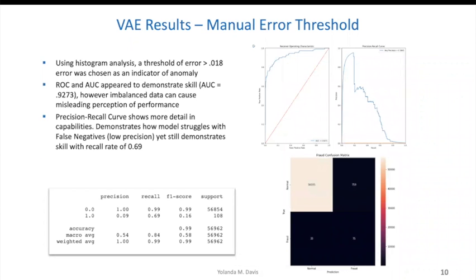Within this particular experiment, I did two different evaluations. One was a manual error threshold, where I looked at the classification results. I saw the distribution of the errors and picked a line that I thought was the best threshold error given the distribution between known fraudulent error versus normal data error. And from there, I was able to get what I think is a reasonable recall score.